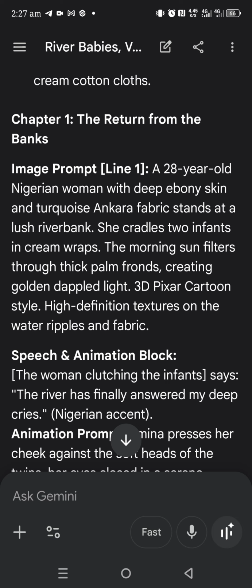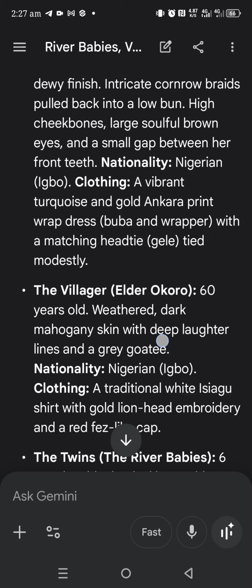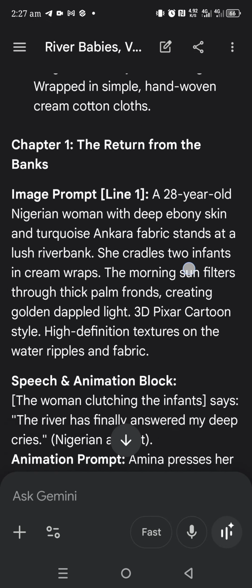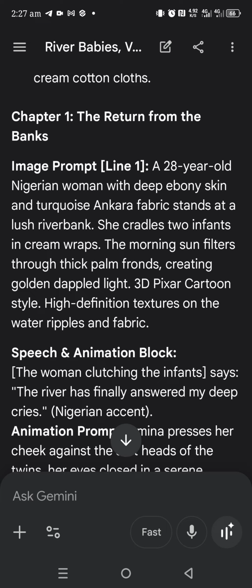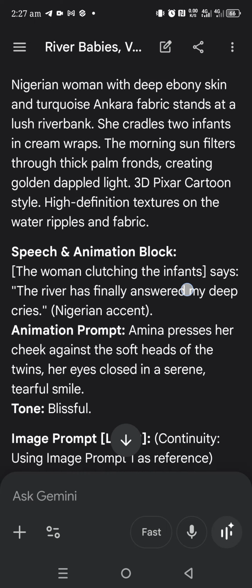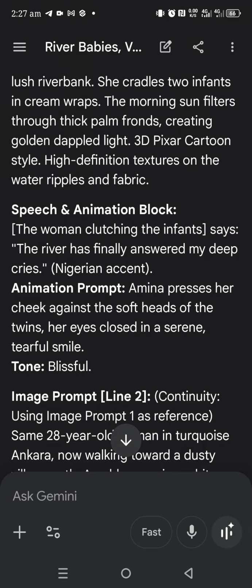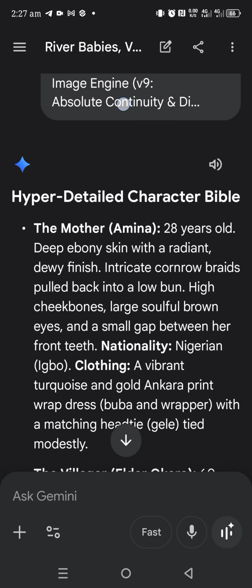So now when you get something like this, after you get this prompt done, at the end of each prompt, you can see where it's written 3D pixel cartoon. You can see, because you gave it in the prompt, it is currently in the prompt just the way you wrote it. That is how it's going to come out for you.